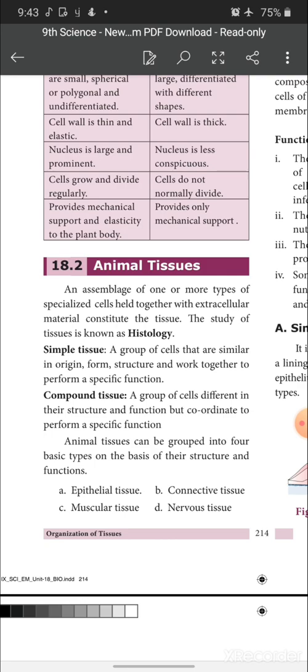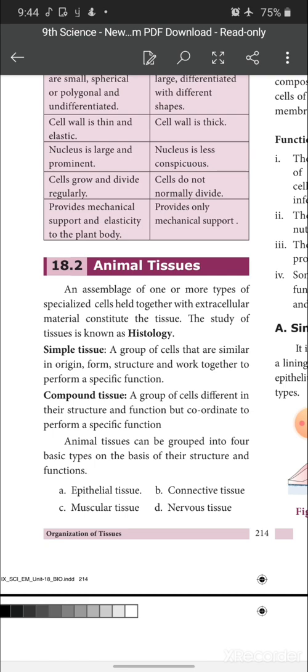Okay, children, let's enter into the topic today. In the last session I completed plant tissues. I hope you have understood and got a clear idea about the overall plant tissue. Plant tissue is divided into two types, permanent and meristematic tissue. Permanent tissue is of two types, simple tissue and complex tissue. Simple tissue is divided into parenchyma, collenchyma and sclerenchyma, and complex tissue is divided into xylem and phloem. That's it. I discussed the details of each tissue with you.